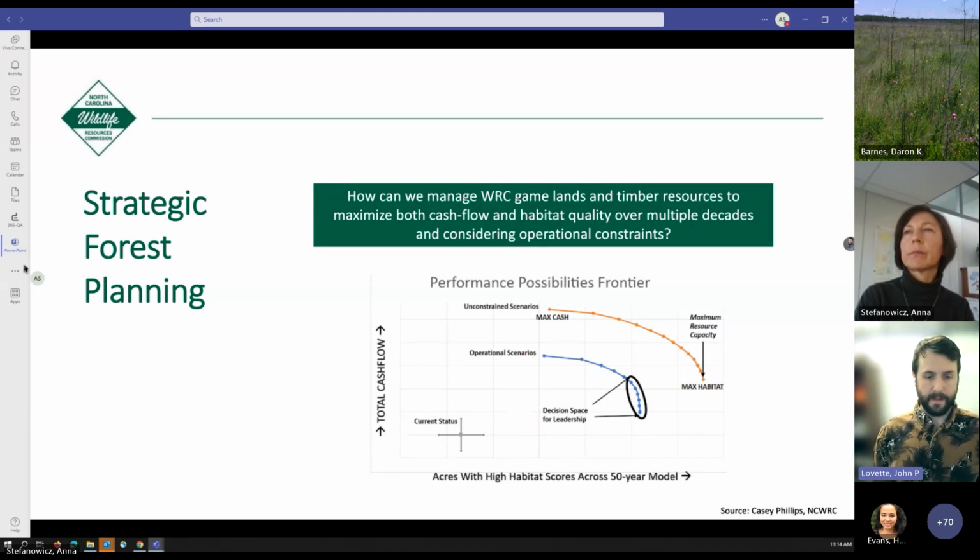So going back to some of the really cool work that Casey Phillips has done with our strategic forest planning. We started asking the question, how can we manage WRC game lands and timber resources to maximize both cash flow and habitat quality over a much longer time scale, considering operational constraints like staffing and the ability to actually get out and conduct clear cuts or any sort of timber management?